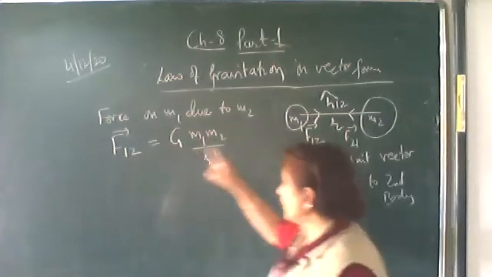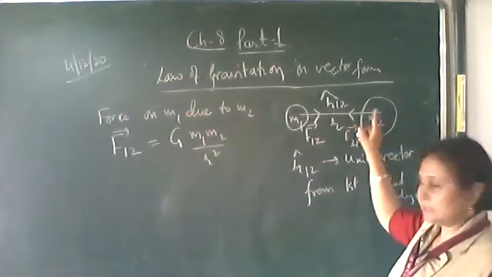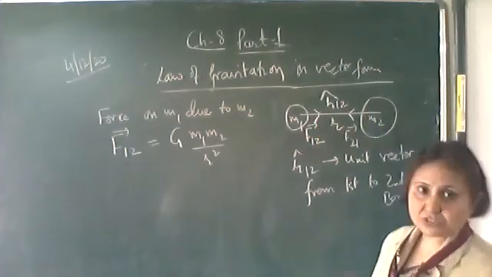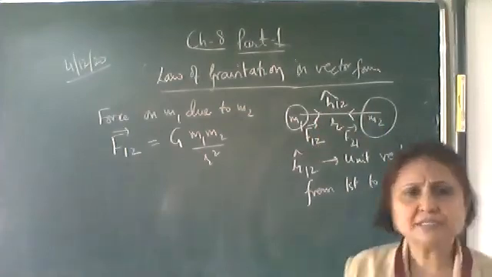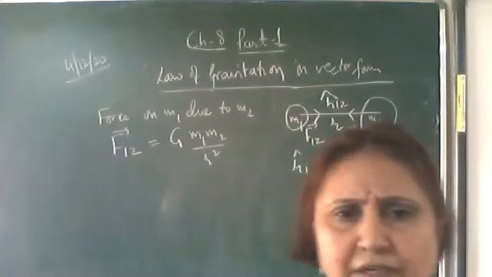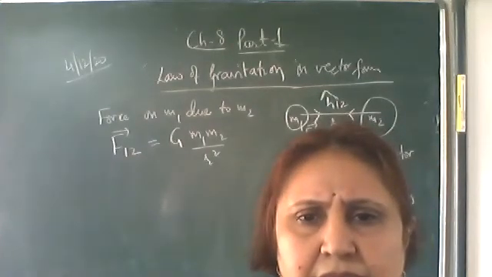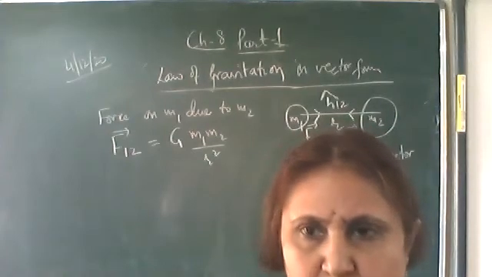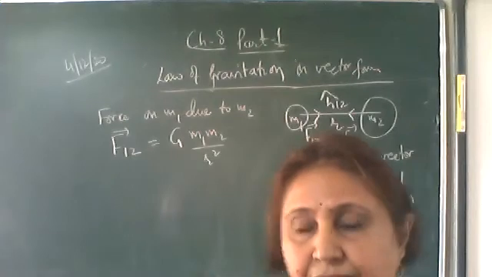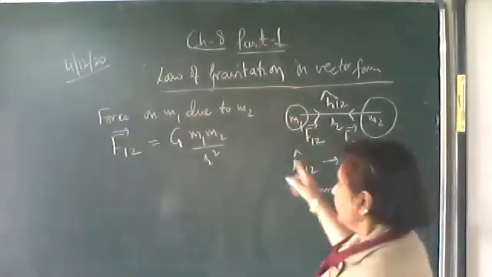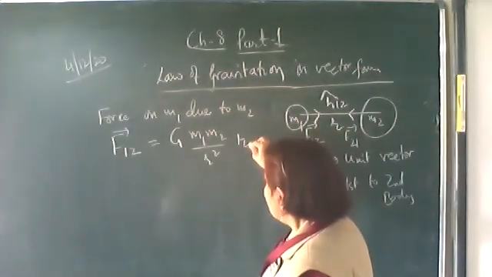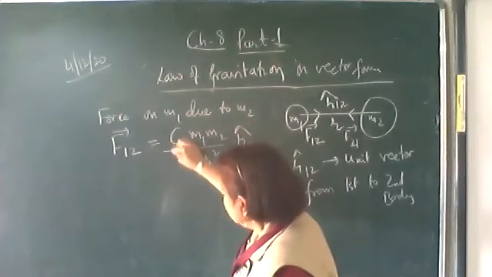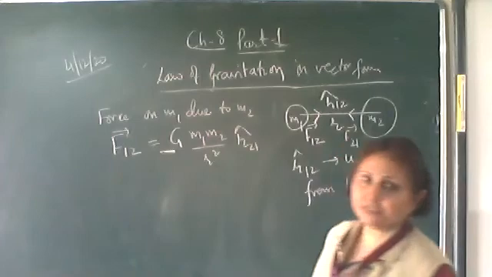Okay, now what is the direction? Along R12, we know, as you can see in the figure, F12 is from the first to the second body. So we can write it as R12 unit vector. But here we'll write it as R21 unit vector, and we'll put a negative sign over here.